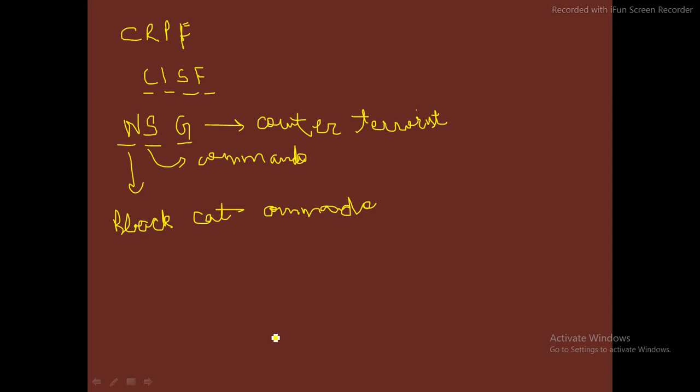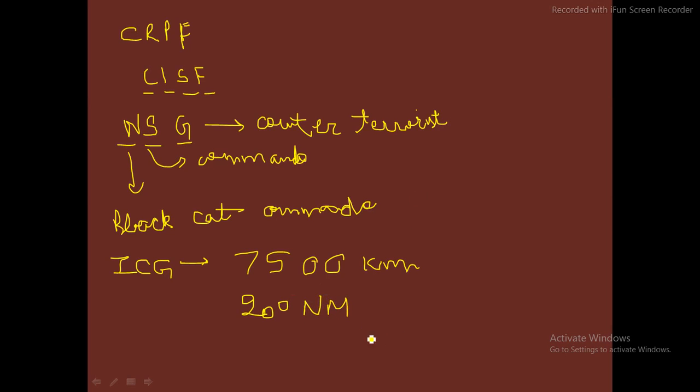Okay, then we have another force that is known as ICG, Indian Coast Guard. Okay, so of course, as the name suggests, we have a 75,000 kilometer long coastal border, so they are protected by ICG. Okay, we also have 200 nautical miles of exclusive economic zone, and their function is to guard and protect these coastlines.